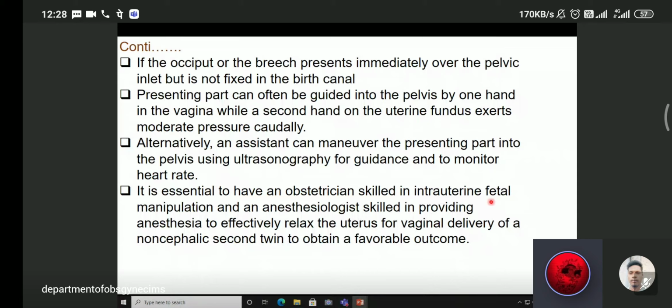An anesthesiologist skilled in providing anesthesia to effectively relax the uterus is needed for vaginal delivery of a non-cephalic second twin, to obtain a favorable outcome. That means we can go for internal podalic version with an expert obstetrician and anesthetist, and then can deliver the second transverse or breech baby normally.